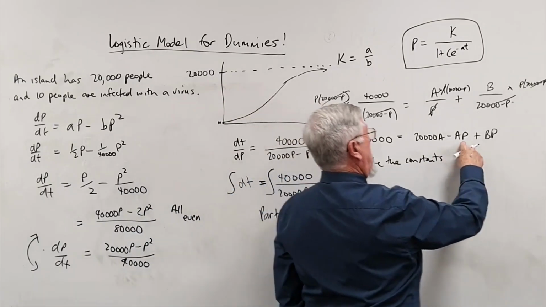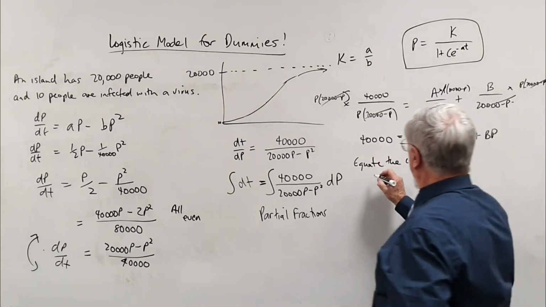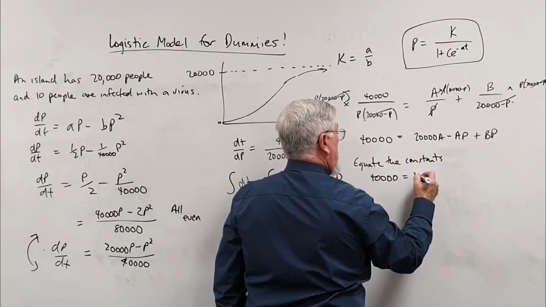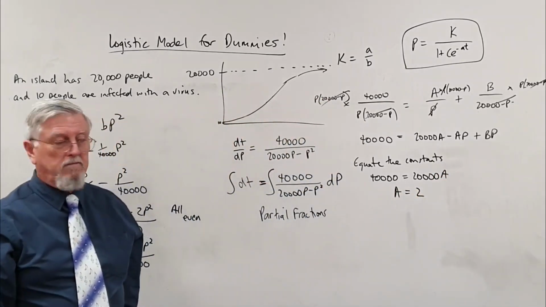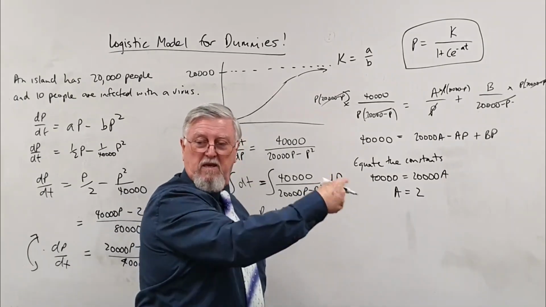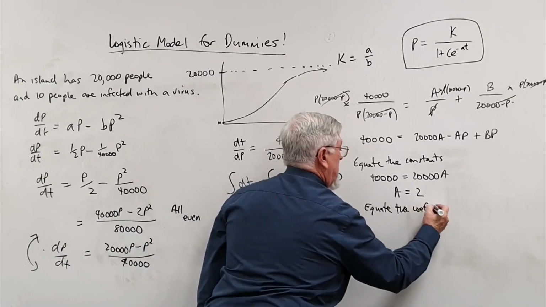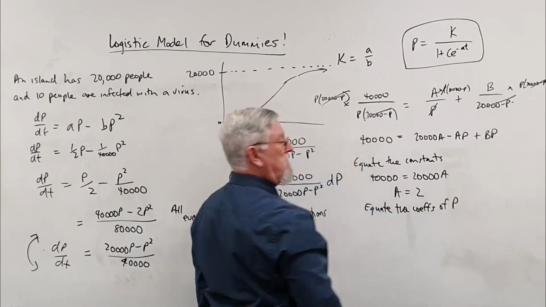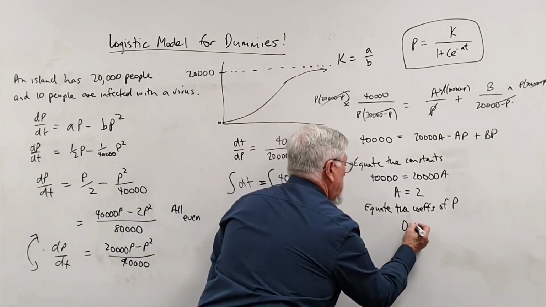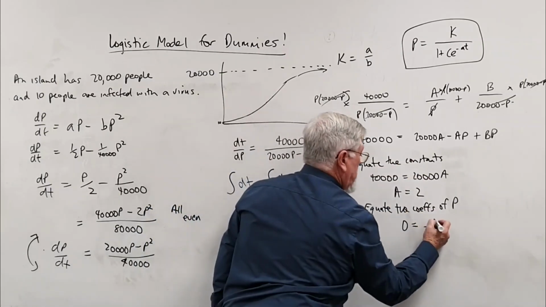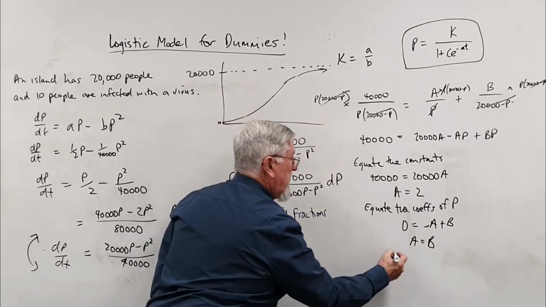That's got the variable. That hasn't got the variable, which is P. So we simply have that 40,000 equals 20,000 A, so A equals 2. You're right with that? And B equals 2 because it's a 0 p. If I said it properly, equate the coefficients of P. So what's the coefficient of P over here? 0. What's the trap? It does throw people off. And over here is minus A plus B. So in other words, A equals B. So we now automatically know that B equals 2.